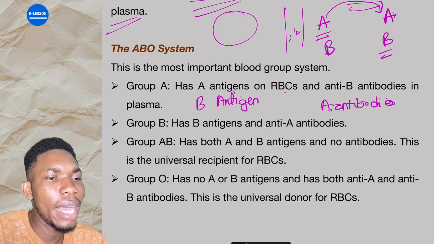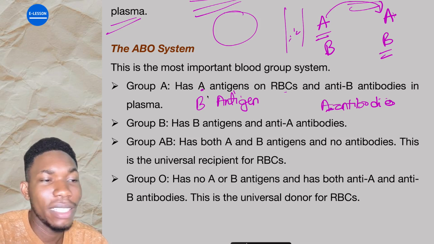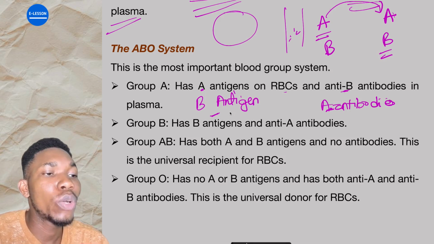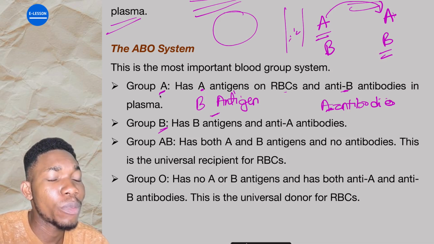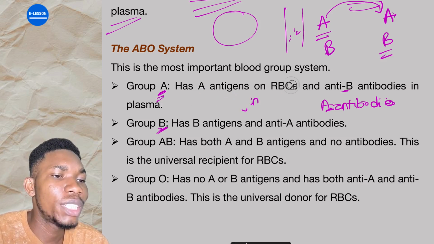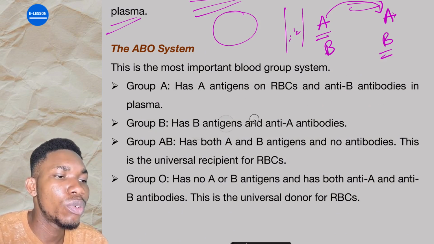Remember that this A antibody will fight A antigen. Are you getting it? This B antibody will fight B antigen. And at the end of the day, there will be agglutination. That is the reason why you cannot give somebody that is A, blood from B, and somebody that is B, you cannot give it to A. Why? Because of the incompatibility. So the general idea here is that blood group A should go to A, B should go to B.